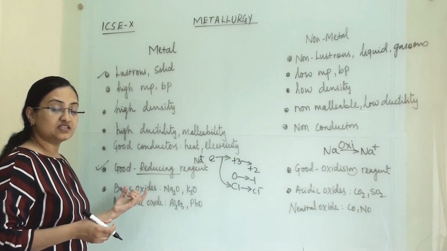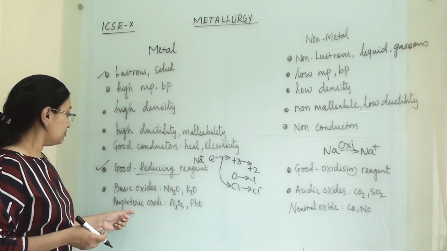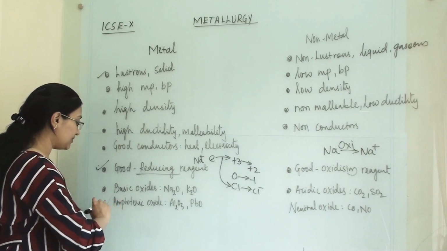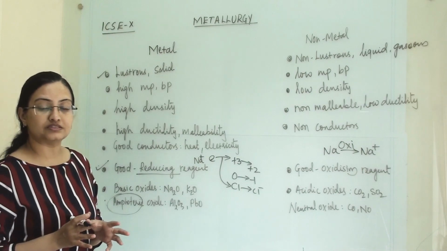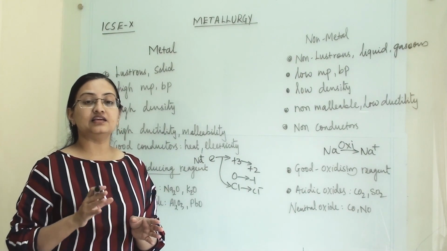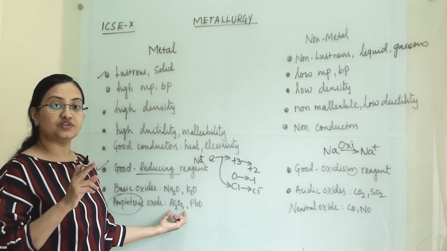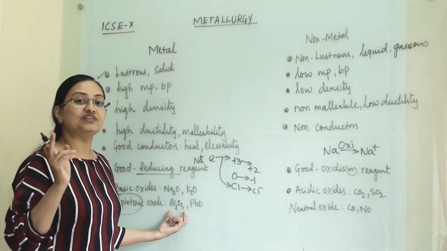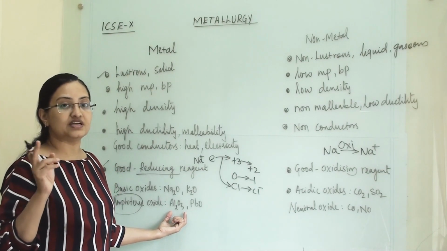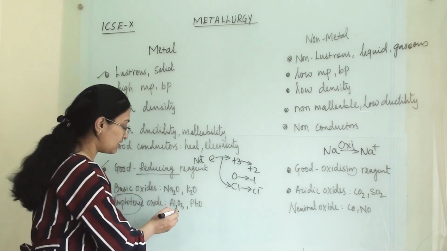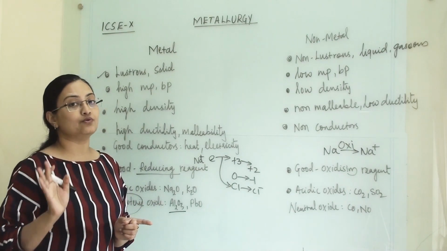Here metallic elements form oxides which are basic in nature. Metallic elements also form oxides which are amphoteric in nature. What is the meaning of amphoteric oxide? With acid and alkali they give salt and water. For example, when Al2O3 reacts with either acid or alkali, a base dissolved in water being termed an alkali, it produces salt and water.